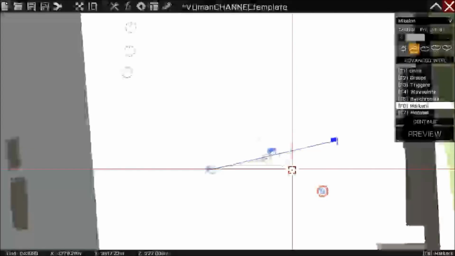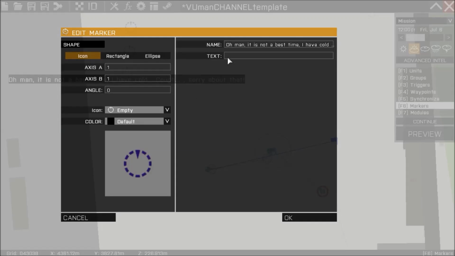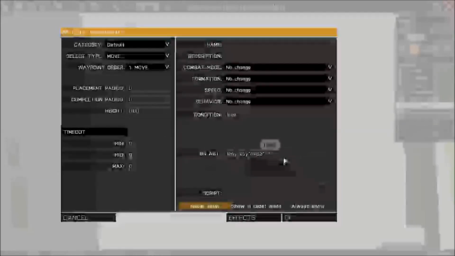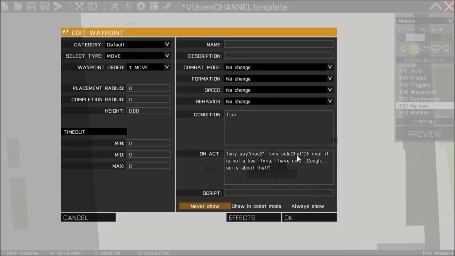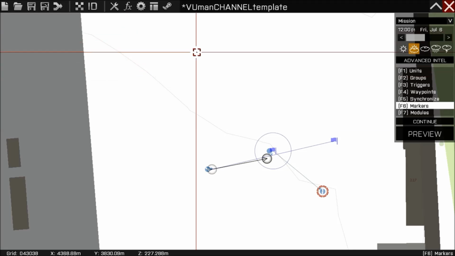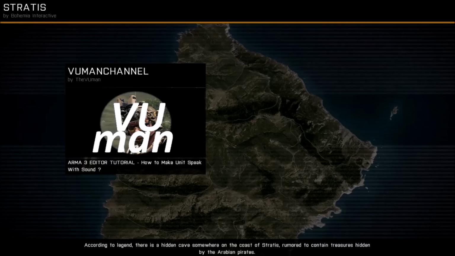Okay. And for the third guy, let's copy this text and put it here. His name is Tony, so we're gonna use Tony, side, chat, and put the text here. You don't need to use side chat. You can use global chat, vehicle chat, or whatever. For this tutorial, I'm just using side chat, and we don't need these text markers anymore. So let's preview how this looks.